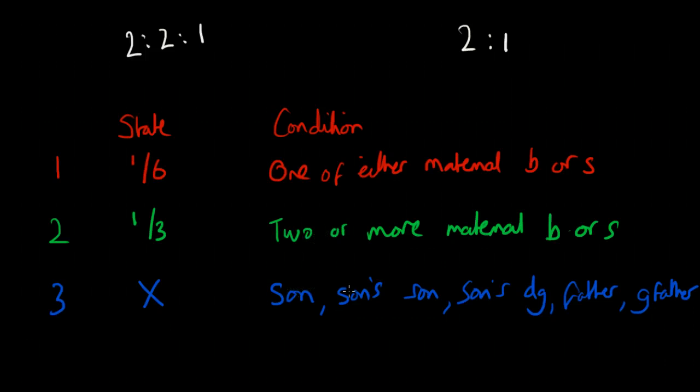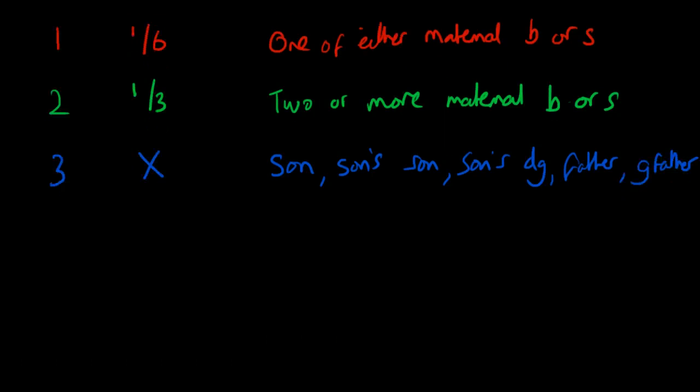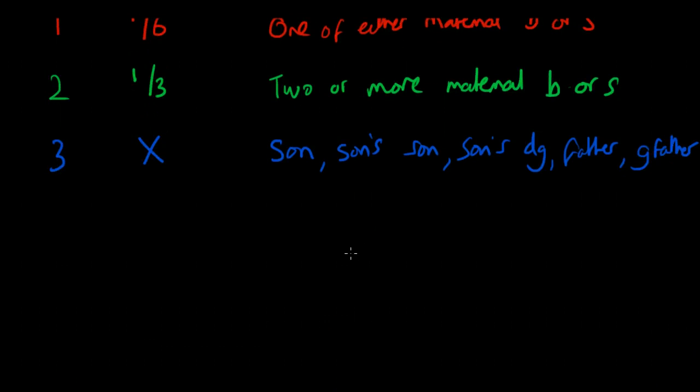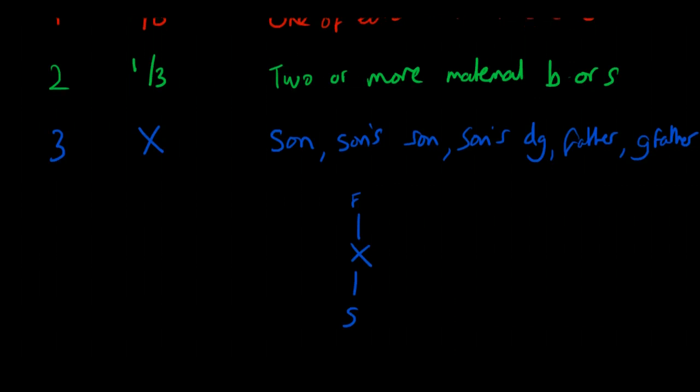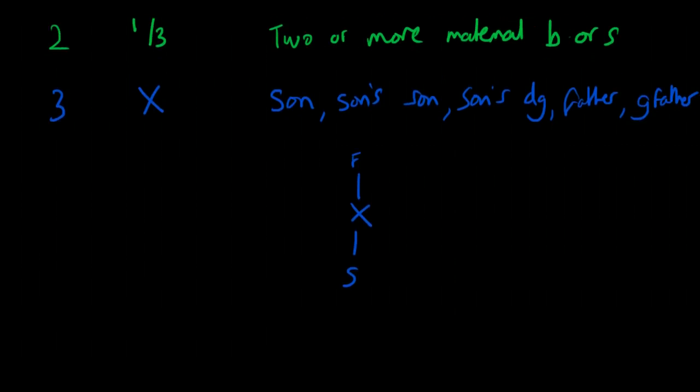So it's important to remember, basically if you have X who's the deceased, then it's the ascendants and the descendants through the male line which will prevent the maternal brother and the maternal sister from receiving a share. That's the easiest way to remember. It's the ascendants and descendants.